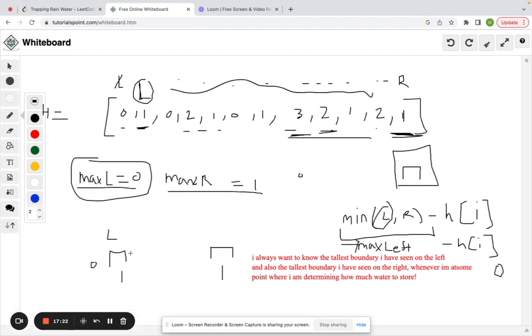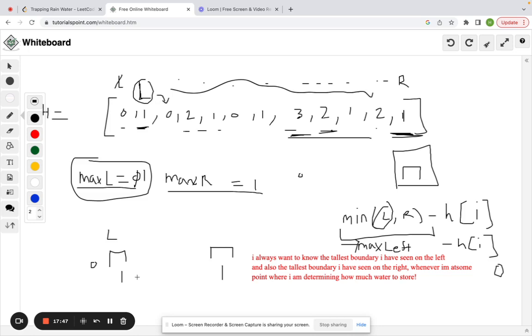So if we keep going, right now max left is 1 and max right is also 1. Now they're equal, so it doesn't matter which one we move, because right now we have this perfect contained boundary. Let's just decide to move the left boundary over here.